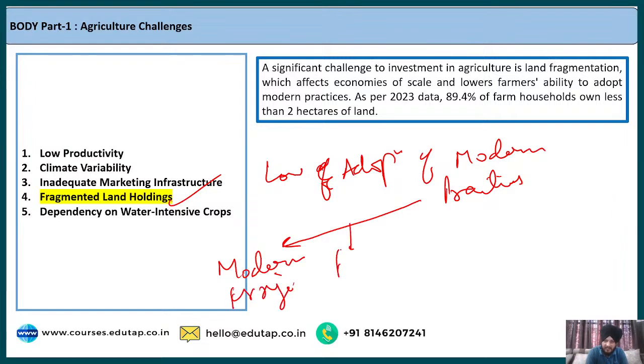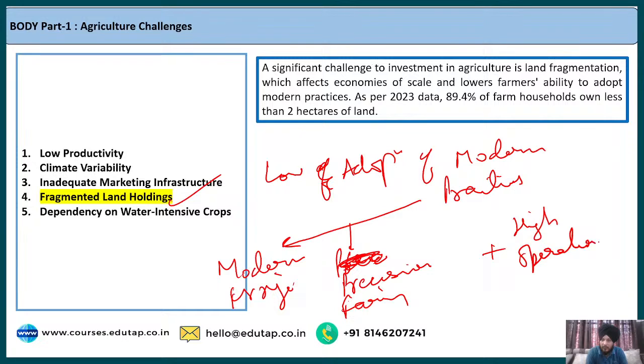For example, precision farming, the technique of precision farming by the farmers. And also it often leads to high operational cost, because they are not able to avail the benefits because of the fragmented land holdings. The land is of very small size, so it also increases the operational cost of the farmers, the input to output ratio. So the high operational cost is another factor, or I would say the impact of this fragmented landholding.